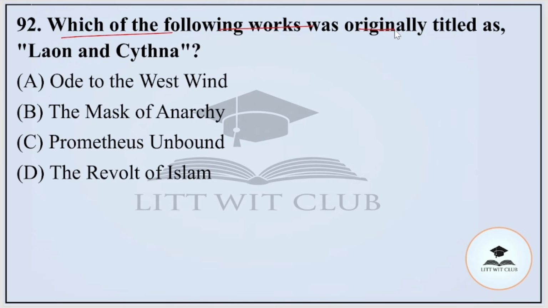Question number 92. Which of the following works was originally titled Laon and Cythna? Options are Ode to the West Wind, The Mask of Anarchy, Prometheus Unbound, or The Revolt of Islam. And the correct option is The Revolt of Islam.